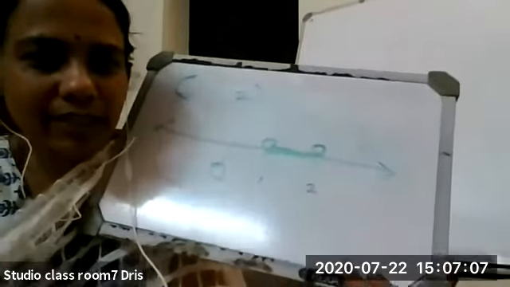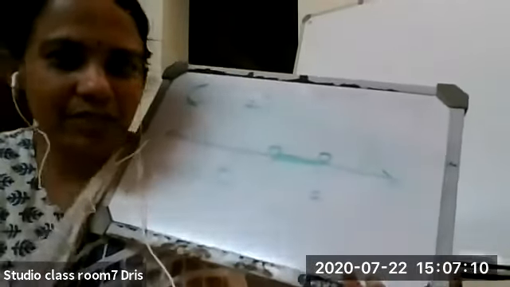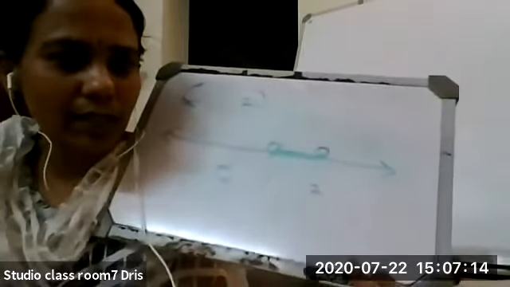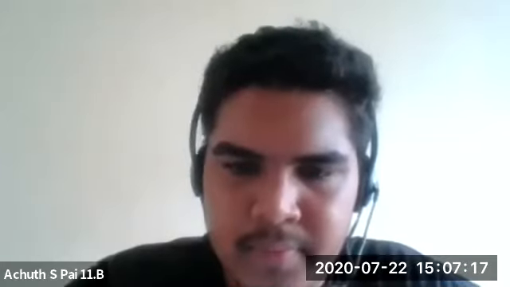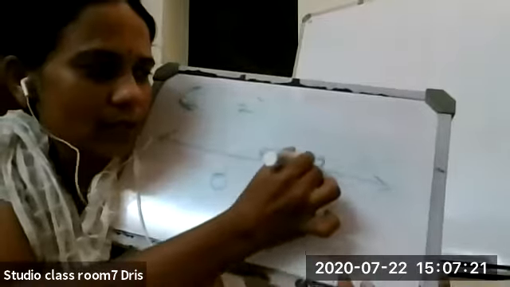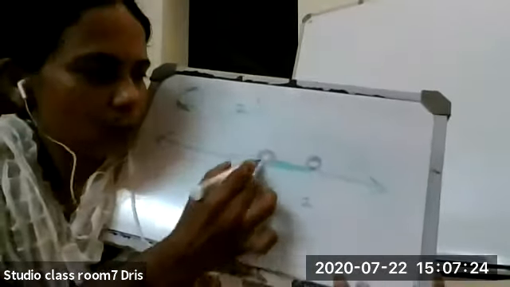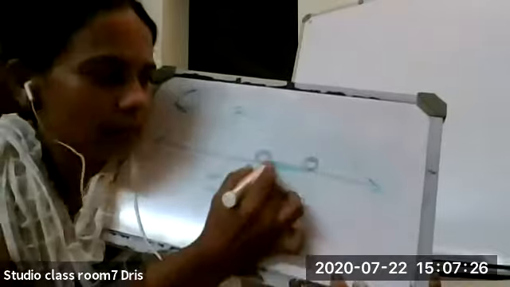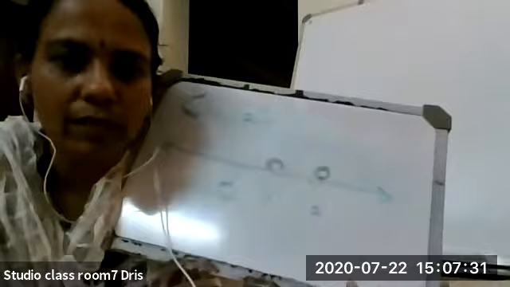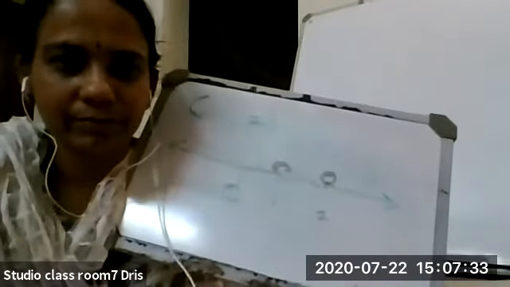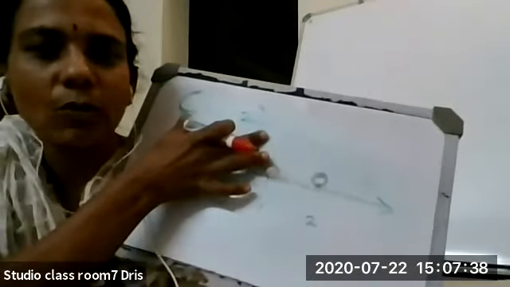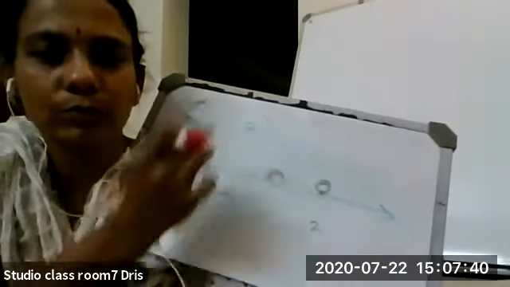Is it clear, children? Yes, ma'am. At 1 I'm putting an open circle and I'm not shading inside. Here also it is like this. That means 1 and 2 are not included, but inside this part I'm shading, so that means all the numbers between 1 and 2 are included. So this is the set, the open interval 1, 2.